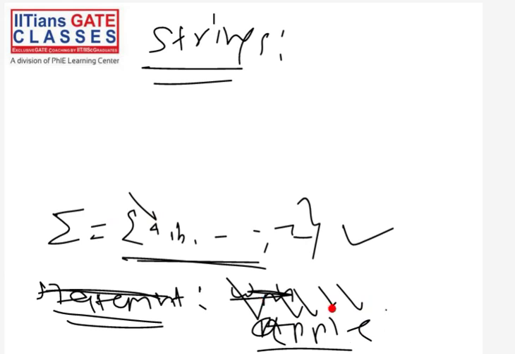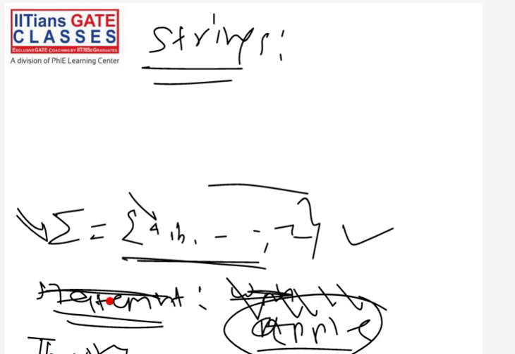So you can see any word that you have in the English language is nothing but a finite sequence of symbols from sigma, right? For example, whatever word you have, for example, theory, THEORY, you can see this is a finite sequence of symbols from this sigma. So you can see in the English language every word is a finite sequence of symbols from the alphabet.